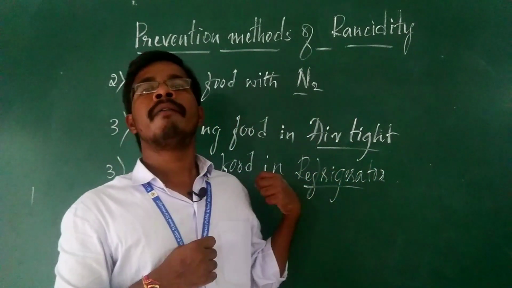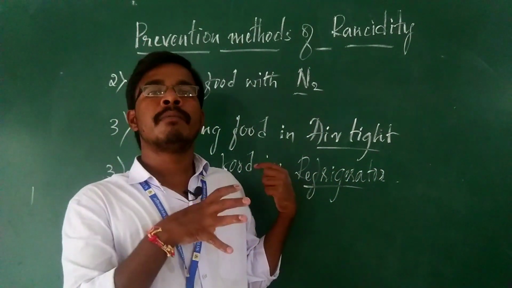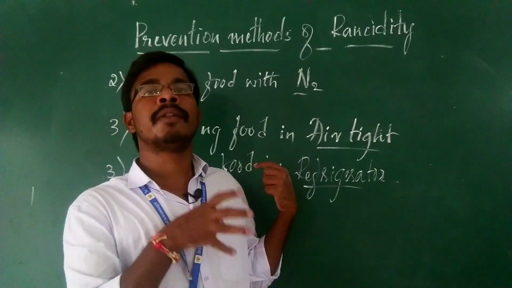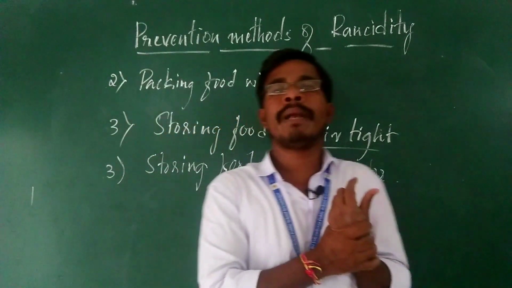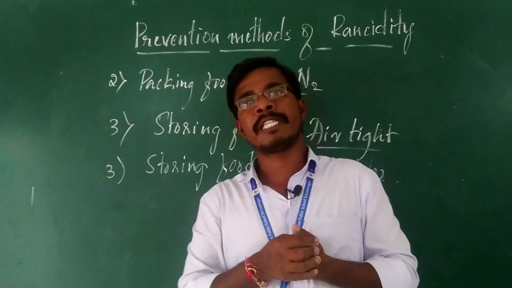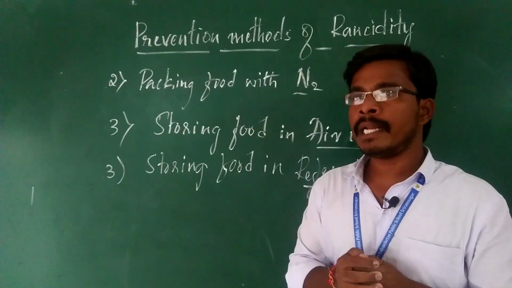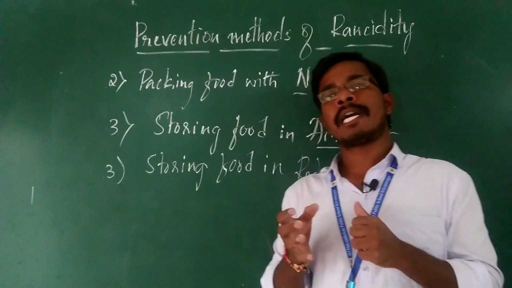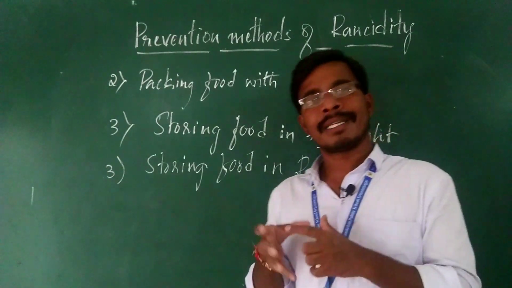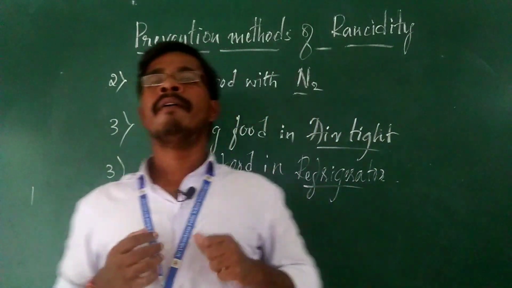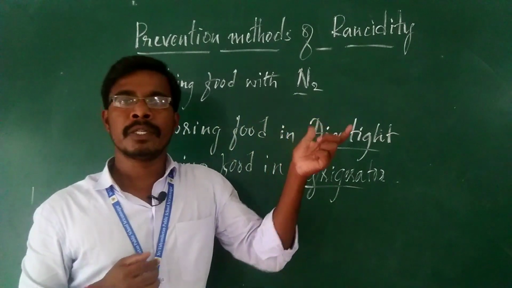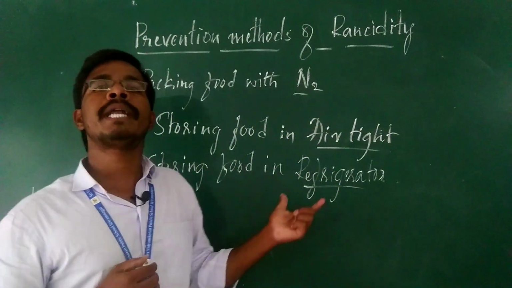So same thing here, when there is less temperature, the oxygen molecule will not react easily with the food materials, or the oils or fats which are contained in the food material. There will be a slow reaction, or a slowdown of the oxidation process. By that we can control rancidity. So this is also one of the important methods.